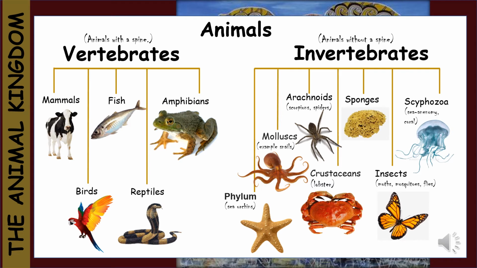In the diagram below, we can see they have separated vertebrates, animals with a spine, from invertebrates, animals without a spine. Animals that make part of the group of vertebrates are mammals, birds, fish, reptiles, and amphibians. Animals who make up the invertebrates are phylum, mollusks, arachnoids, crustaceans, sponges, insects, Scyphozoa.